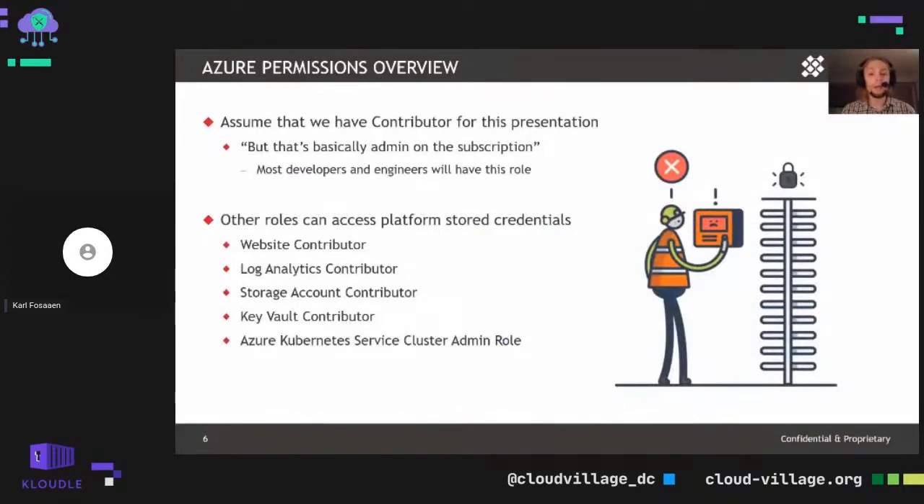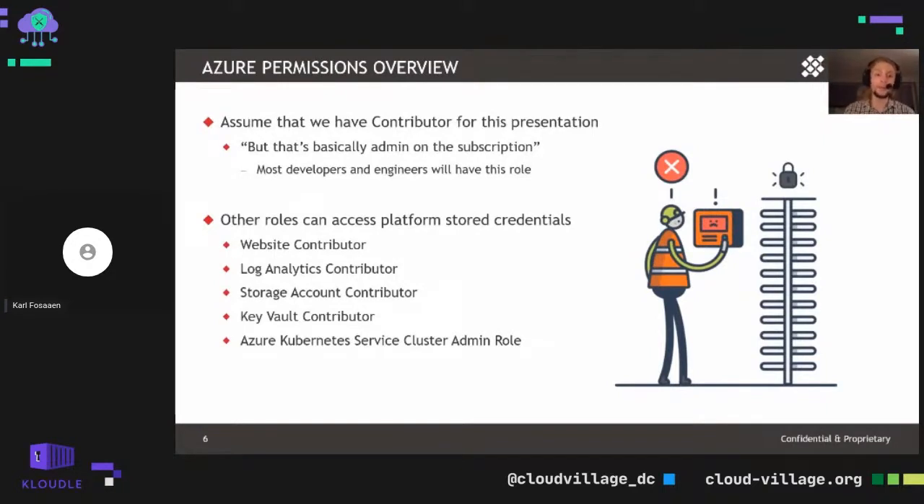So for all of the examples that we're going to talk about in the presentation today, just assume that we have contributor on the subscription that we're working with here. Again, typically developers and engineers are going to have this role, and it's a very common role that we're going to work with in a subscription.